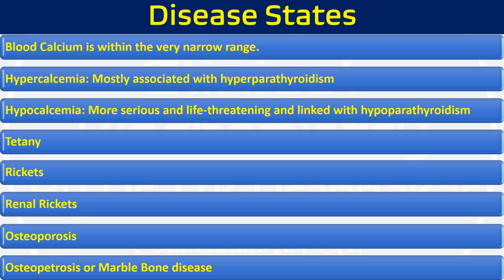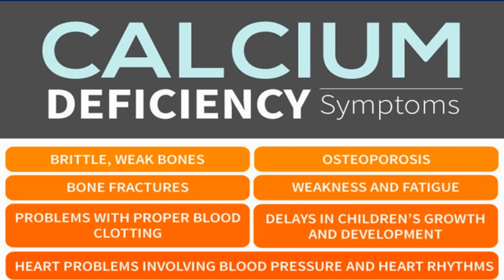So this is overall. Hope you have understood everything about calcium, its regulation, its metabolic processes, and its important functions. So this is all about calcium. I have already told you that a decreased or low level of calcium, hypocalcemia, is more serious than hypercalcemia. Some important symptoms of hypocalcemia are brittle and weak bones, osteoporosis, weakness and fatigue, bone fractures, problems with proper blood clotting, and heart problems, because it is also involved in heart processes.